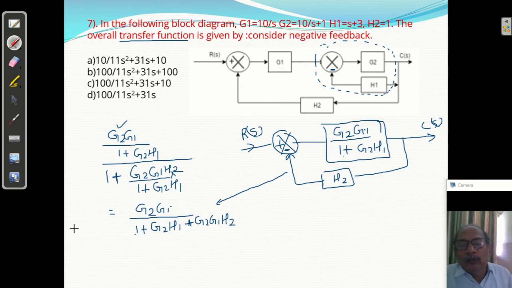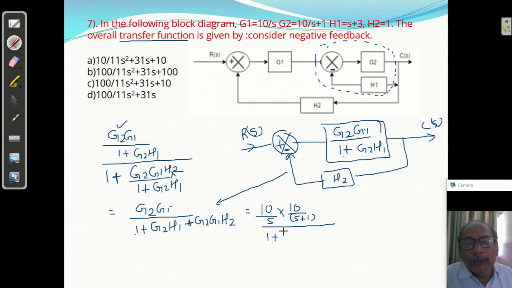Now value is given. G2 G1 दिया है 10 upon S into 10 by S plus 1, G2 G1 upon 1 plus G2, what is it? 10 by S plus 1, H1 is what?